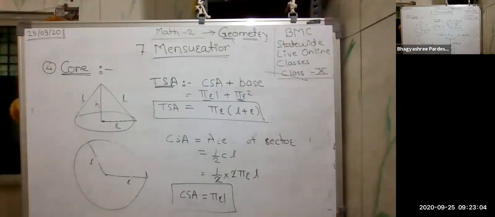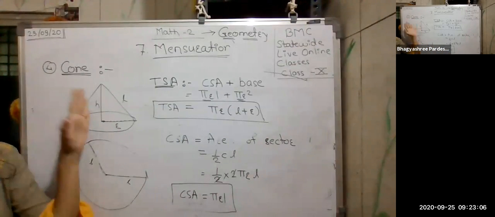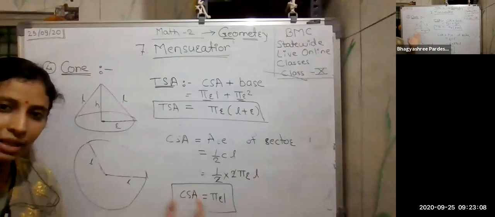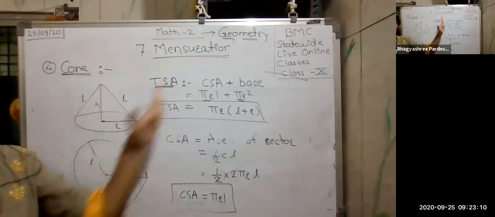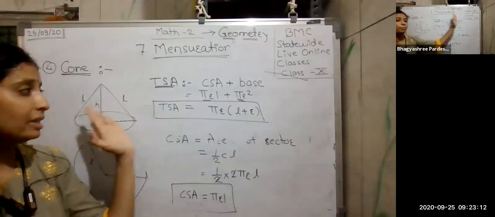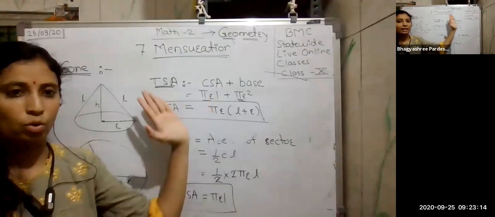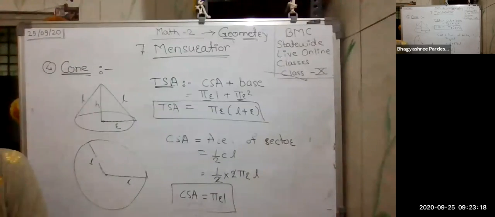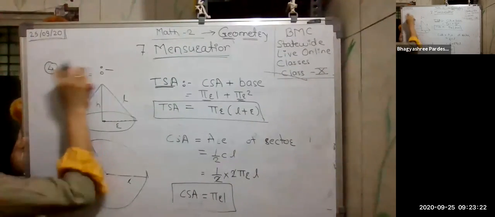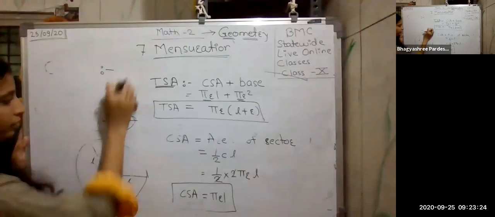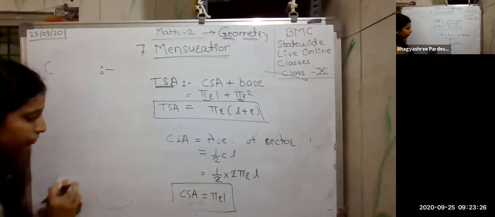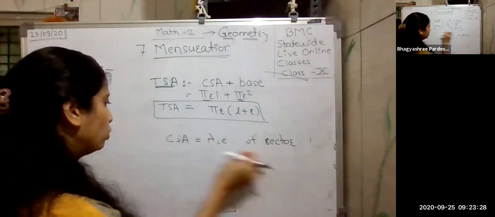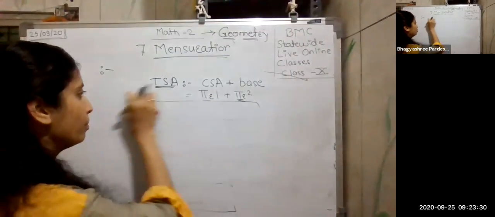Okay. Is it clear to everyone? What have I done? For the total, I took the curved surface and whatever remained, I added there. So what remained? Just the base remained here. So I added the base also here. Okay, so this was for the cone here. And let's see the last one. You must know how to frame the formulas. Therefore, I am explaining this to you.